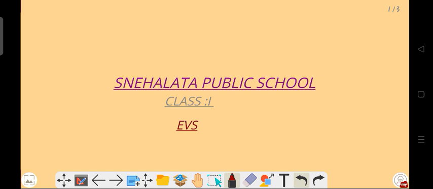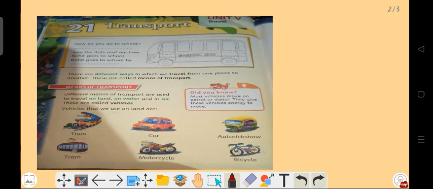And students, in this class, we will revise chapter number 21. The name of this chapter is Transport. You know that for your FA4 exam, you have to revise the chapters up to chapter number 21, and today our topic is transport, which is given in chapter number 21 and the page number is 102. So students, you all take your EVS book and open page 102 for today's class. Okay.